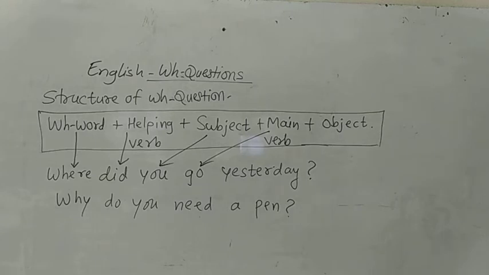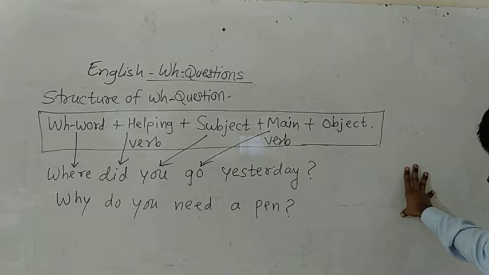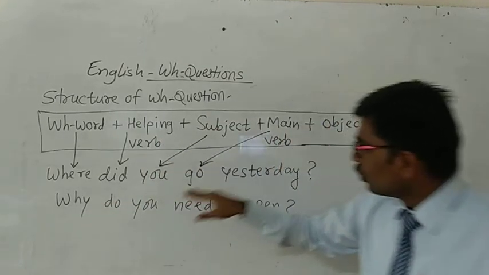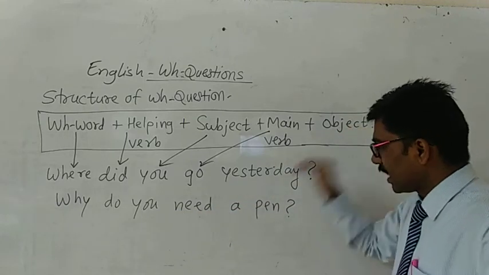Who will tell? Kiran Nelly, tell. Why is the WH word, do is the helping verb, you is the subject, need is the main verb, and object is a pen.